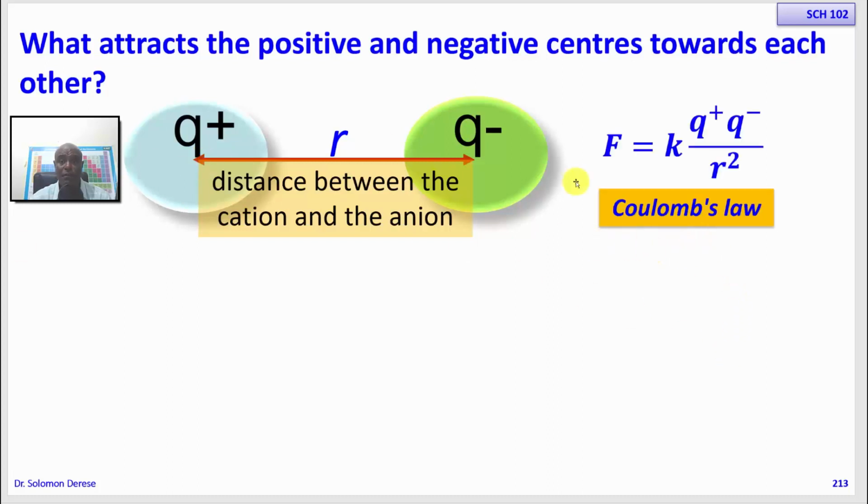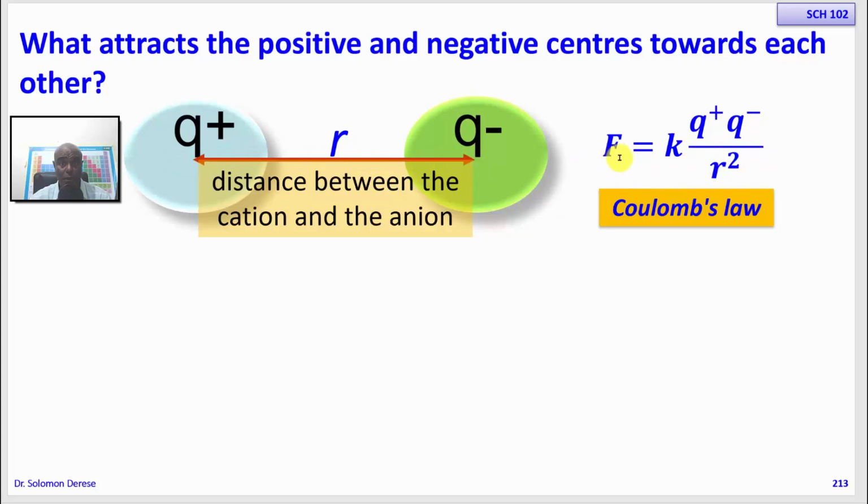Coulomb's law says the force of attraction between oppositely charged species, Q plus, which is positive, and Q minus, which is negative, is equal to a certain constant K times the product of the charge of the positive species and the charge of the negative species, divided by the distance between them squared.